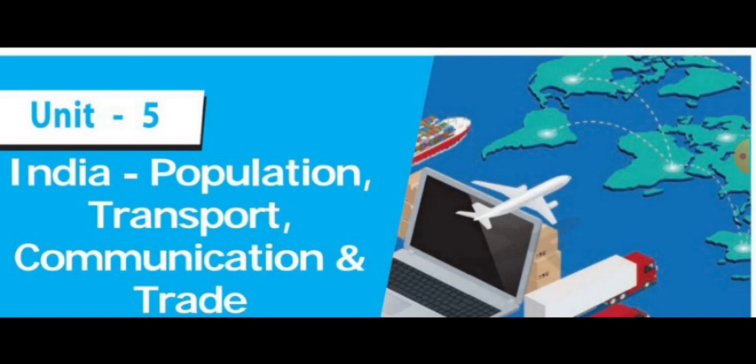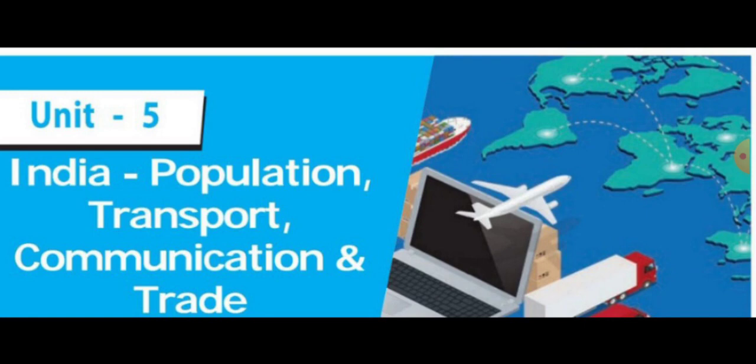Then in the second class we learned about migration and urbanization. What is meant by migration? Migration means the movement of people across regions and territories. What is meant by migration, students? Very good. Migration means movement of people across regions or territories. It can be internal or international. Internal means within a country. International means between countries.